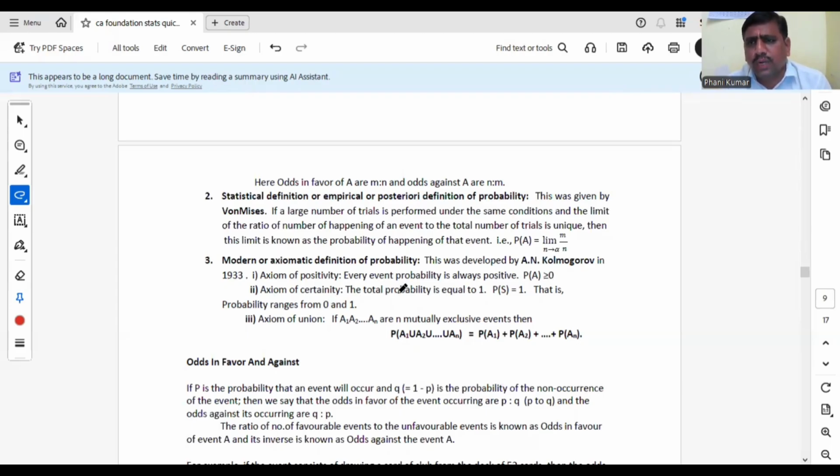From these two properties, from these two axioms మనం ఏం చెప్పొచ్చు? Probability ranges from 0 to 1. If it is impossible, it takes 0. If it is sure event, it takes 1. Otherwise, probability will range between 0 and 1.